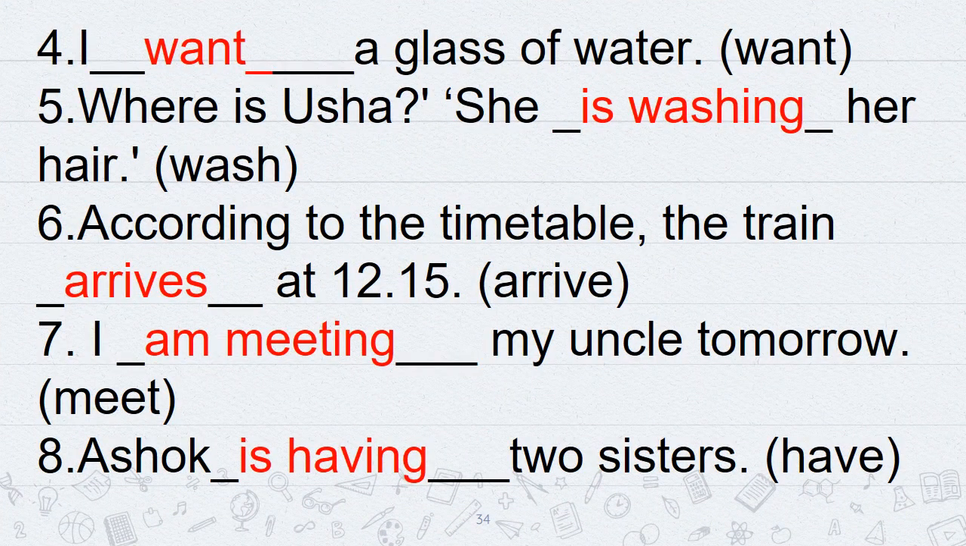I want a glass of water. Where is Usha? She is washing her hair. According to the timetable, the train arrives at 12:15. So this is the timetable, the action which happens every day. There we use present indefinite tense. And the action which is in continuity, there we use present continuous tense. I am meeting my uncle tomorrow. Ashok is having 2 sisters.